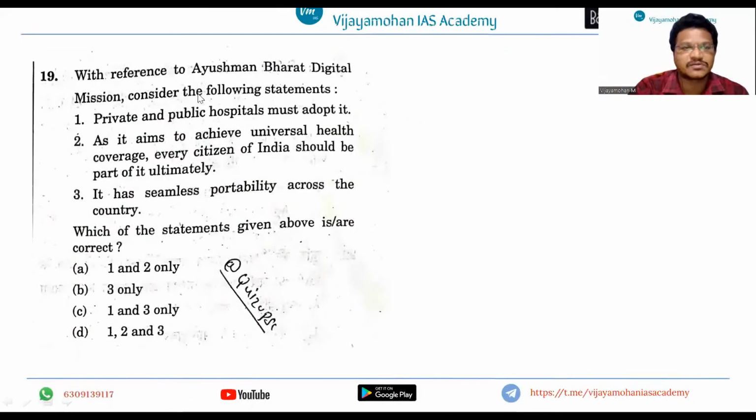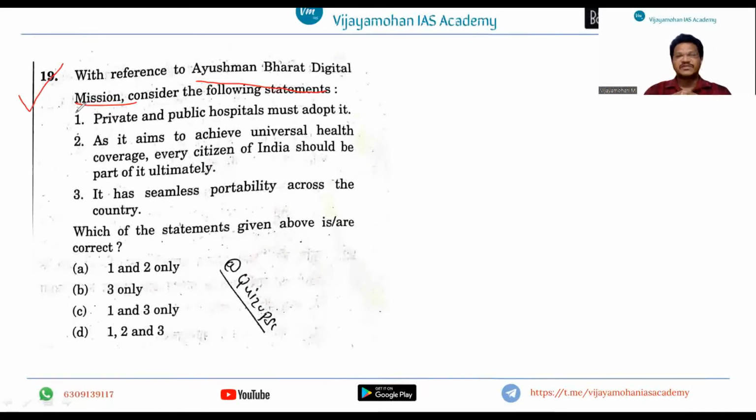So if you see another question, the question with reference to Ayushman Bharat Digital Mission. This is also an easy question and a direct question. Ayushman Bharat Digital Mission is being discussed widely in the public domain, in the newspapers, in the news discussions also. This is what I'm telling, that in order to understand this Ayushman Bharat Digital Mission, you need not see 3 newspapers or 3 magazines. It is sufficient if you are thorough with 1 newspaper and 1 magazine, and provided that you should have searched about this topic.